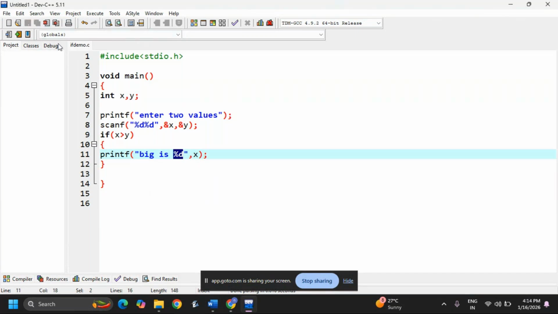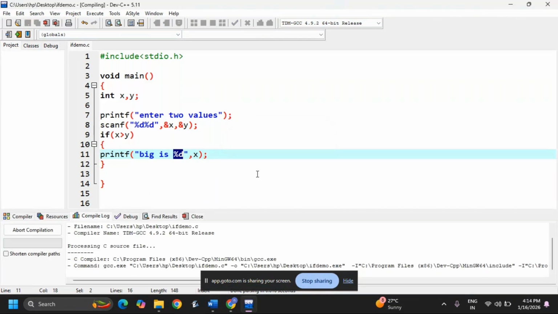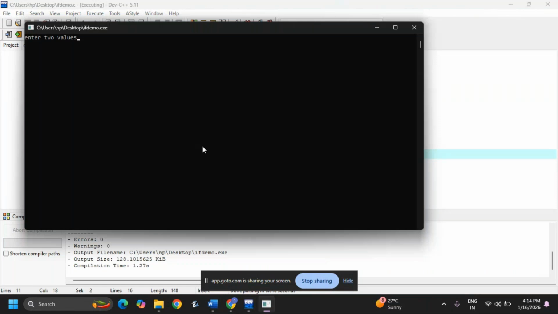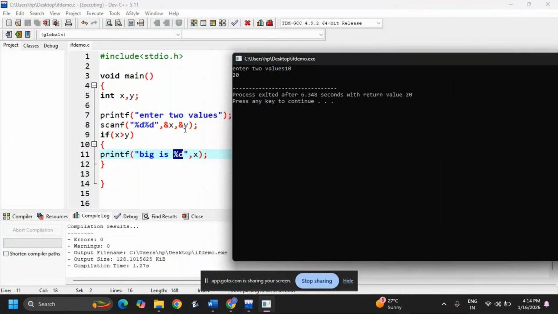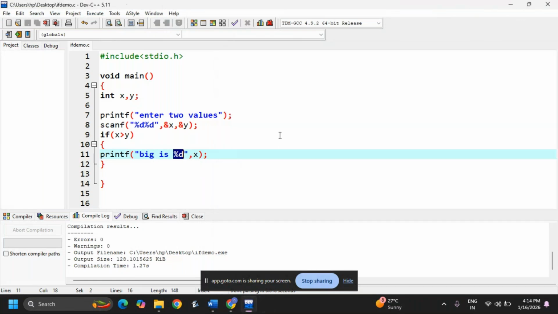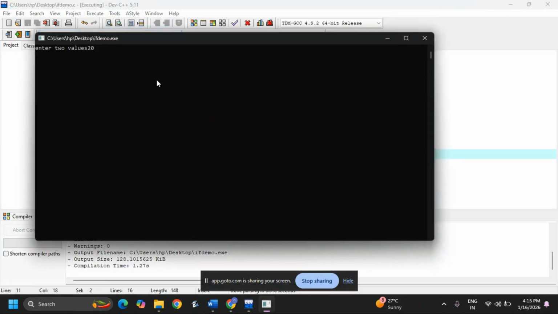Now I'm running the code. If any errors are there, it will show. It is asking to enter two values. I am entering 10 and 20. I am not getting any output, because this condition is false. In an if statement, if the condition is false, it is not going to execute. Now once again I'm running the code. This time I enter 20 and 10.